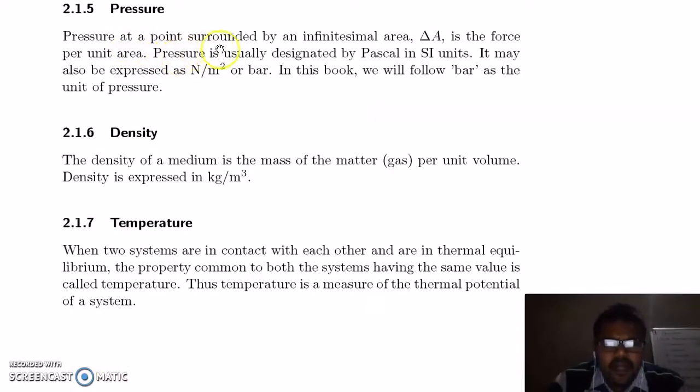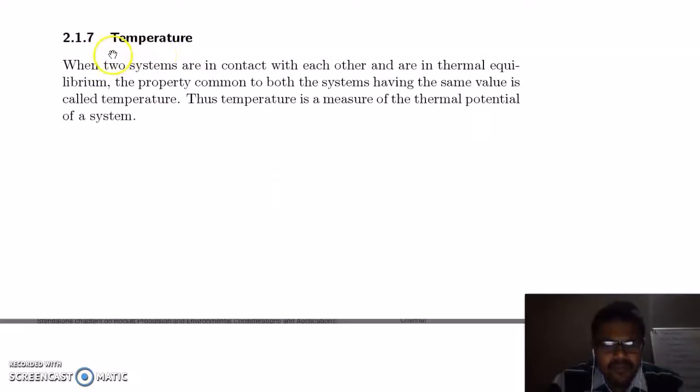Pressure. Pressure at a point surrounded by an infinitesimal area, delta A, is the force per unit area. Pressure is usually designated in Pascal in SI units. It may also be expressed as Newton per meter square or bar. Density. The density of a medium is the mass of the matter per unit volume. Density is expressed in kg per meter cube. Temperature. When two systems are in contact with each other and are in thermal equilibrium, the property common to both systems having the same value is called temperature. Thus, temperature is a measure of the thermal potential of a system.